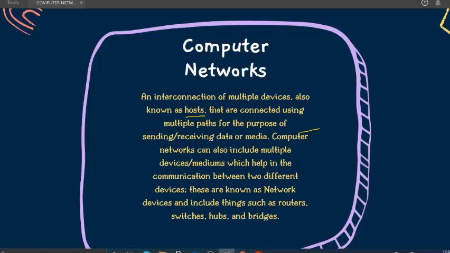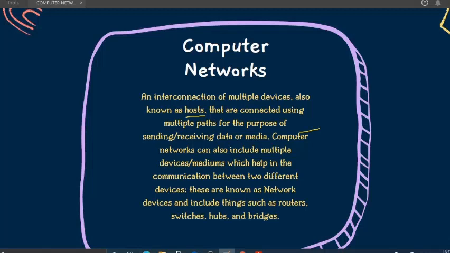As I have already told you, in an open network, the specific system that is ready to communicate, or ready to send or receive data or media, was an open system. So here also, in computer networks, we are connecting two or more devices, multiple devices. Those devices are called hosts, and they are connected by multiple paths. We are also going to see what a path is, because whenever we are using the internet, there is a path, there is a network.